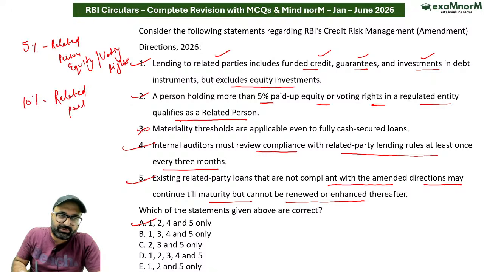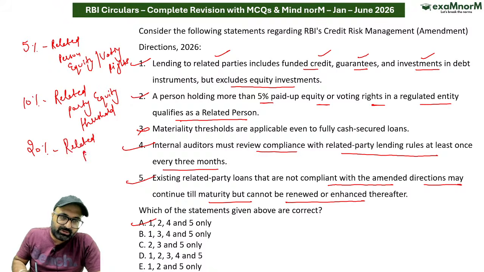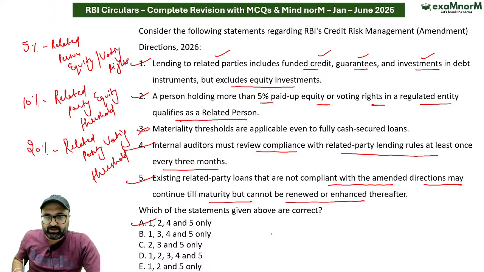Then we have 20%. So 20% is related party voting threshold. Then we have 3 months internal audit.